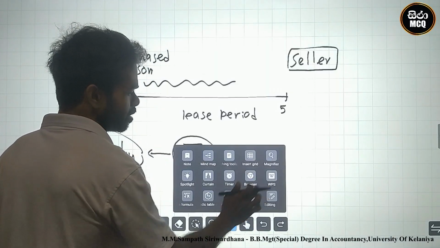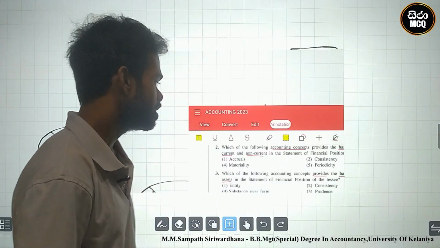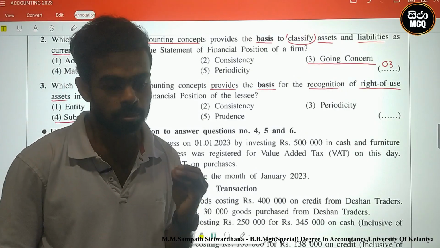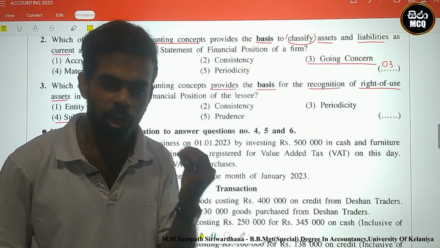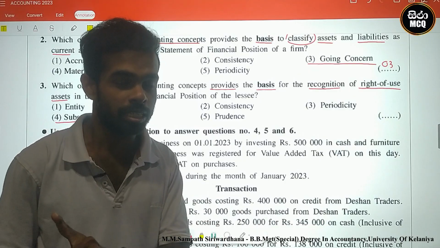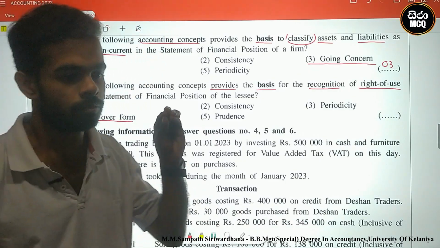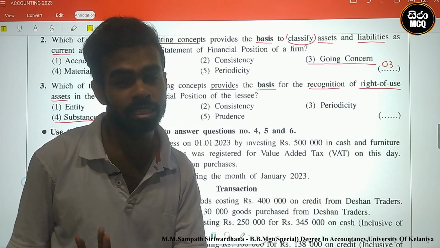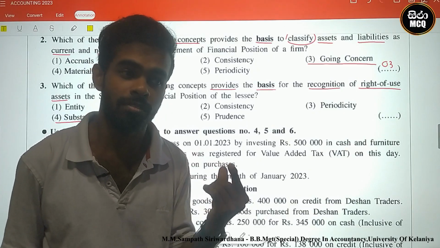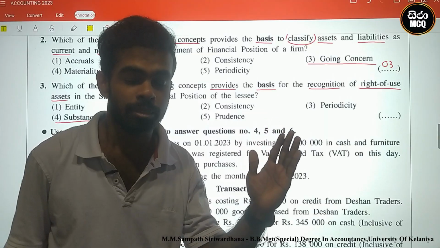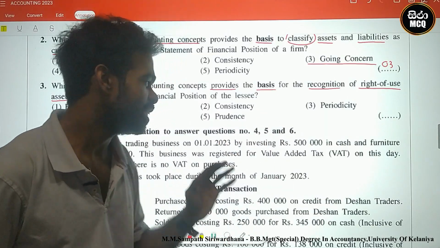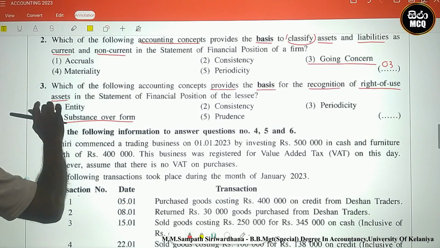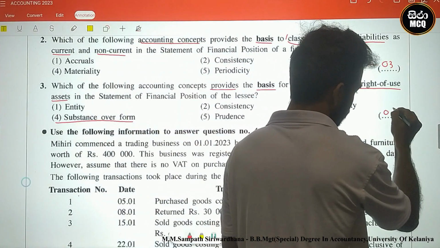Therefore, what is this concept? This concept is substance over form. Substance over form means that the substance, the accounting basis, is important, not the legal authority. We give more value to the accounting concept than to legal authority. At that time, in this right of use asset identification, we focus on the accounting asset identification criteria. Therefore, this is the substance over form concept. Therefore, we can directly identify the answer is 4 for question number 3.